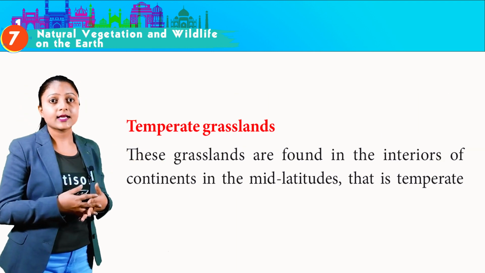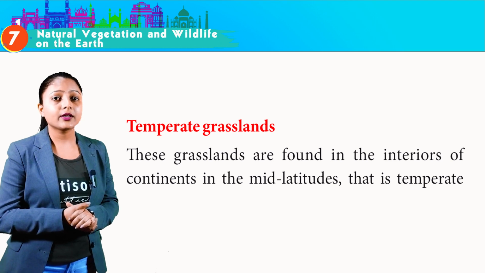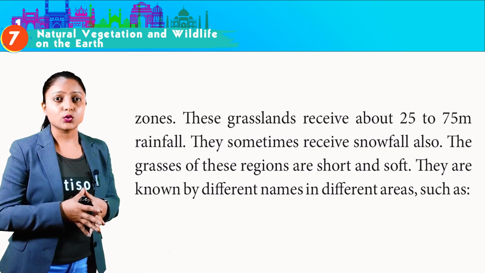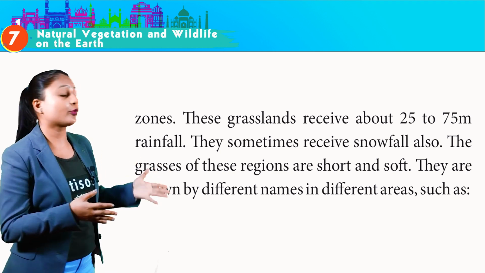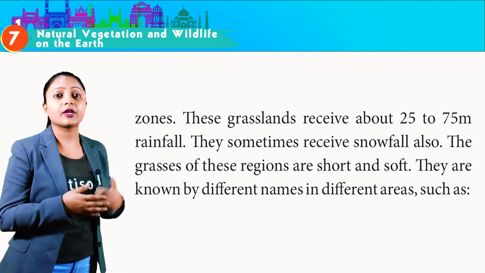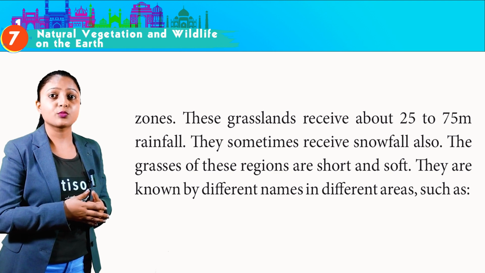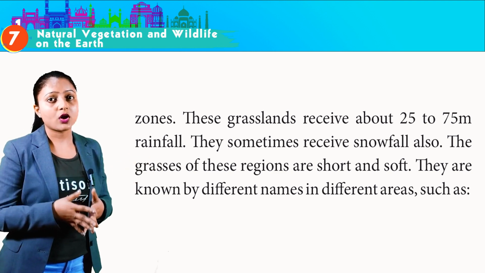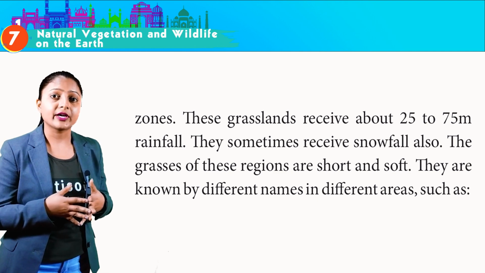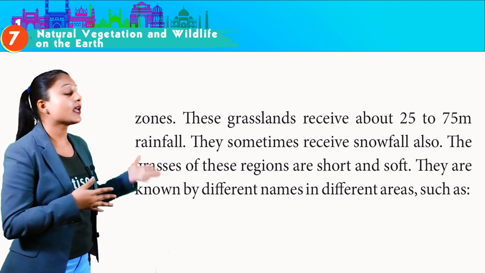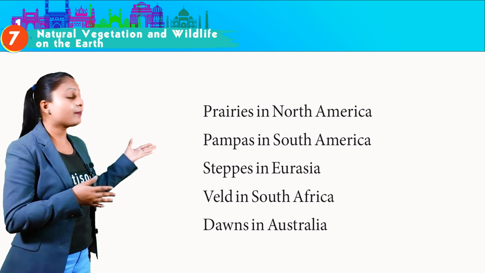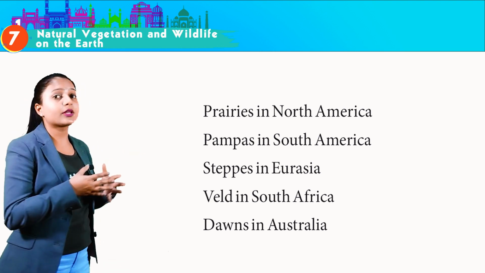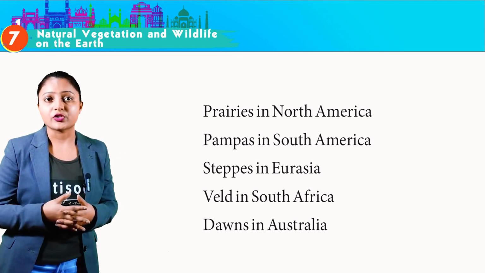Temperate grasslands. These grasslands are found in the interiors of the continents in the mid-latitudes, that is, temperate zones. These grasslands receive about 25 to 75 centimeter rainfall. They sometimes receive snowfall also. The grasses of these regions are short and soft. They are known by different names in different areas such as prairies in North America, pampas in South America, steppes in Eurasia, veld in South Africa, dons in Australia.